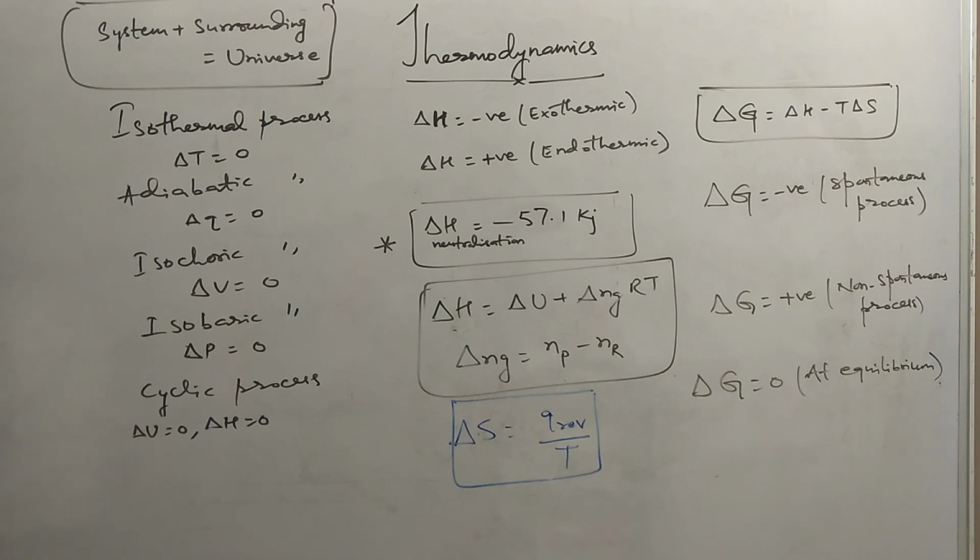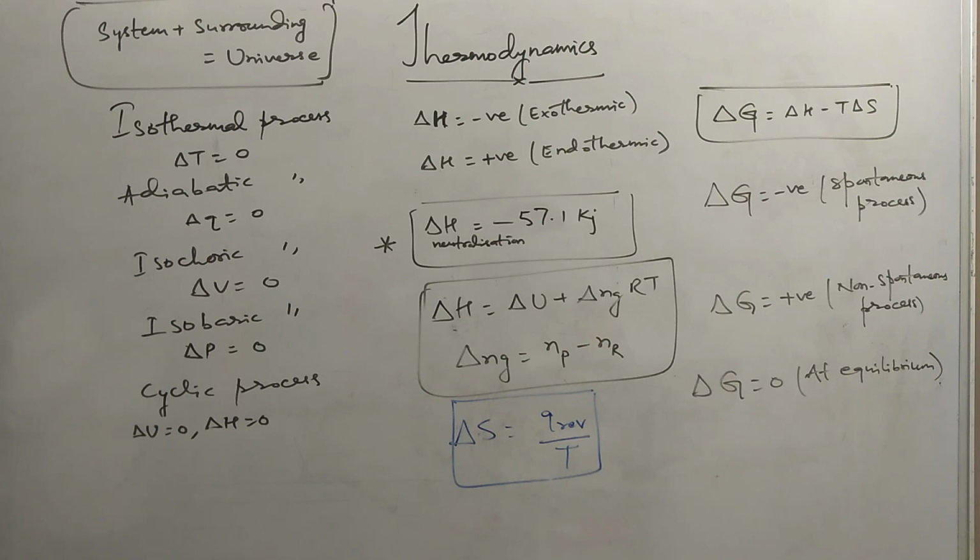So let's start. Thermodynamics is the branch of physical chemistry which deals with the interconversion of one form of energy into another, and conversion of work into heat and heat into work. But 100% conversion is not possible. No machine can be 100% efficient. So first concept is about system.